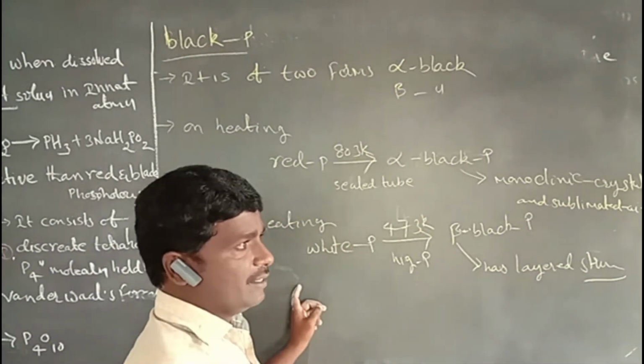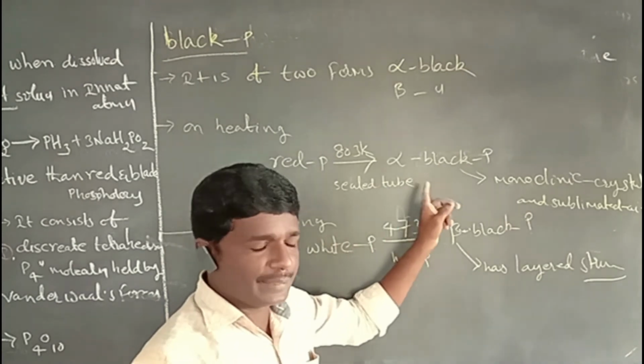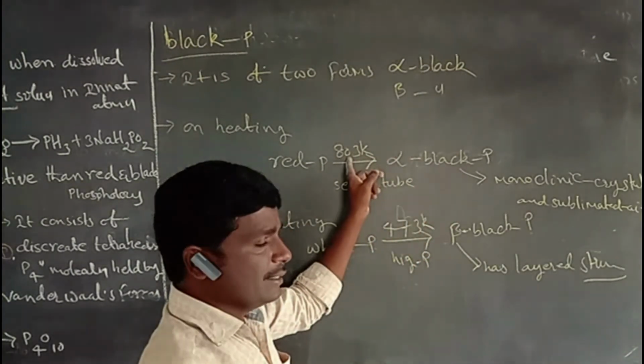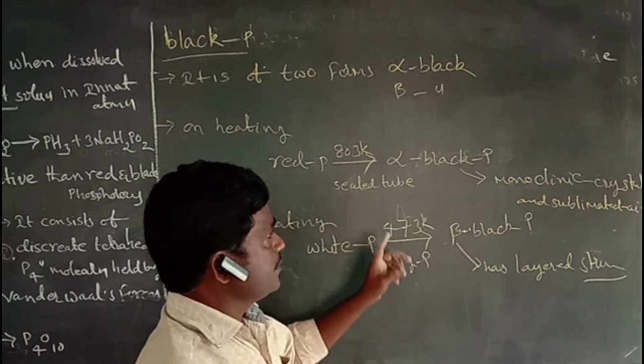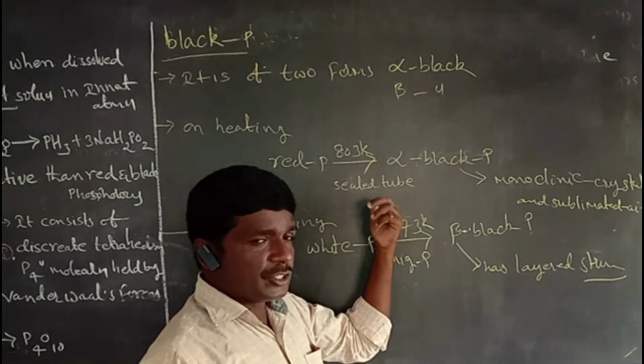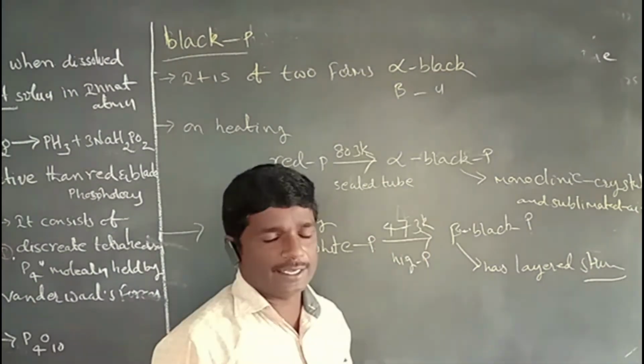The first one is formed on heating red phosphorus at 803 kelvins in a sealed tube, which gives alpha black phosphorus.